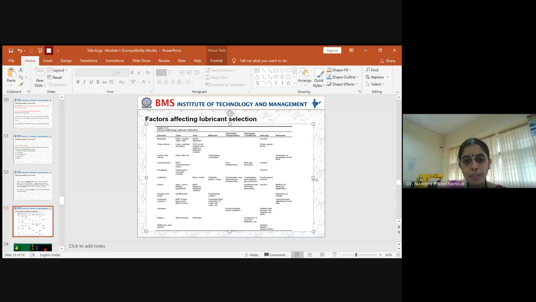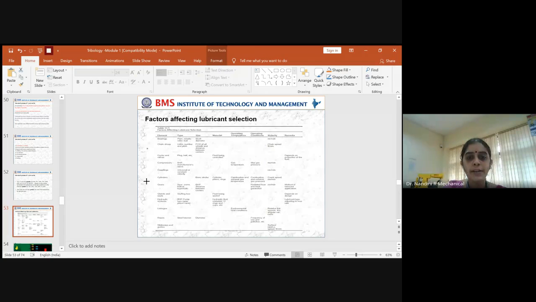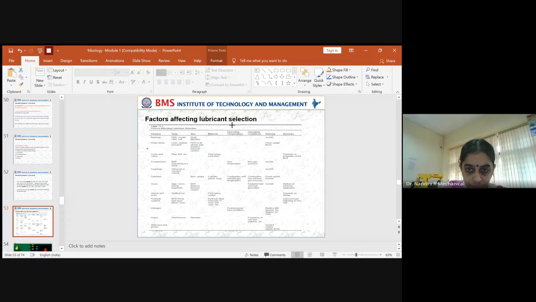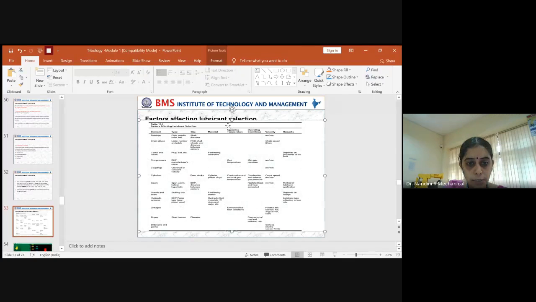So we were speaking about additives and the factors which affect the lubricant selection. While selecting a lubricant, many factors come into the picture.